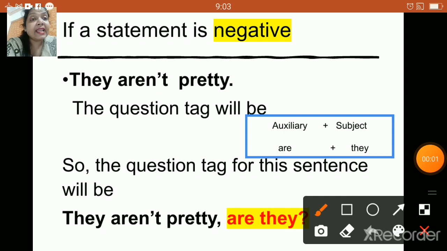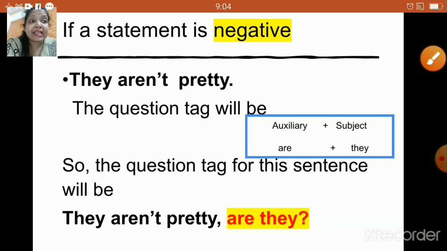Now there is a negative sentence. If the statement is negative, then what happens, children? Now let us check. They aren't pretty. Okay, this is a negative sentence. Now whenever there is a negative sentence, the question tag will be always in a positive form, right?